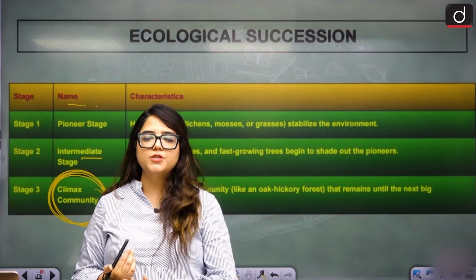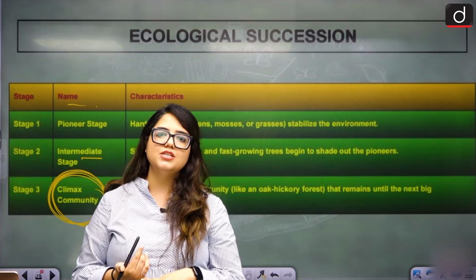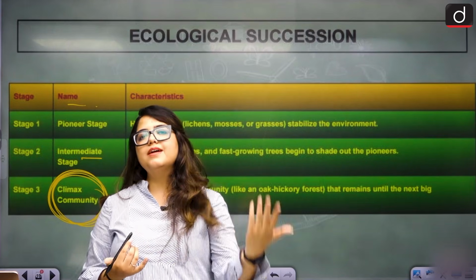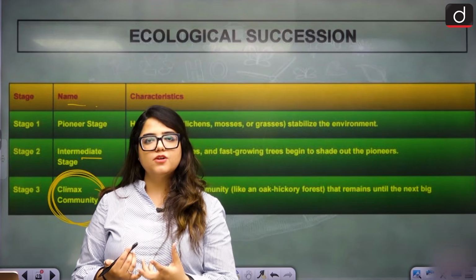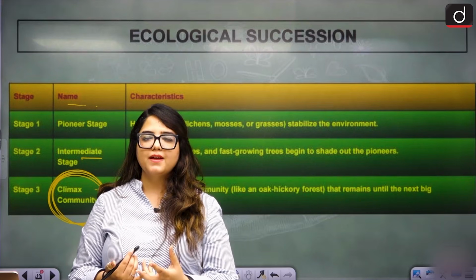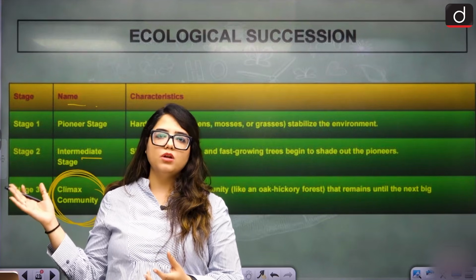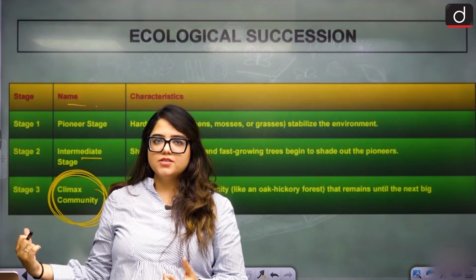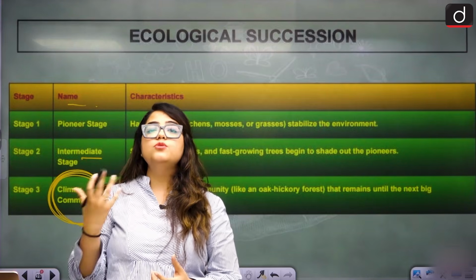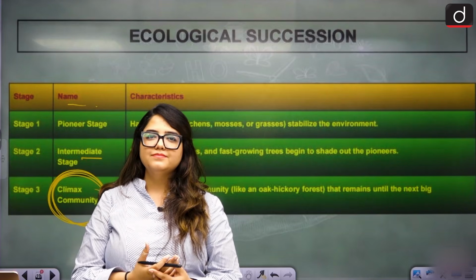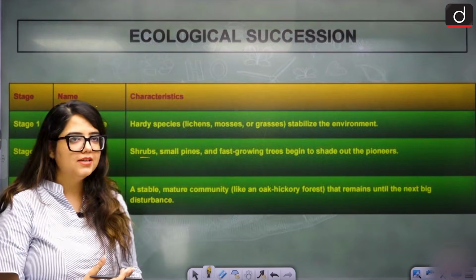Some are keystone species, some are flagship species, right? So we have different kinds of species. We'll talk about each of them one by one. Here, what kind of species are evolving in all these stages, and how do we identify and use them? Okay, shall we go forward then?